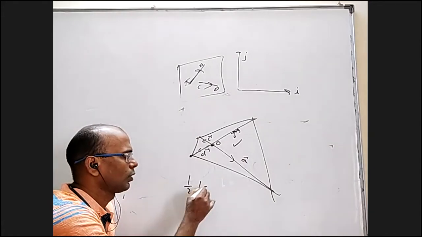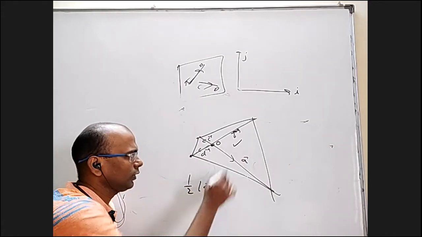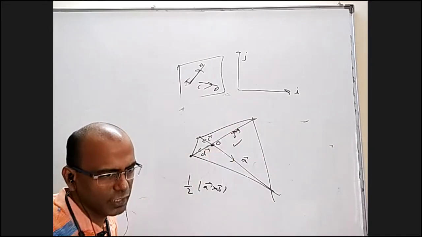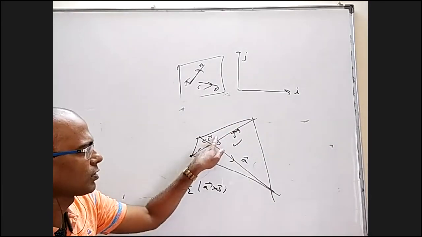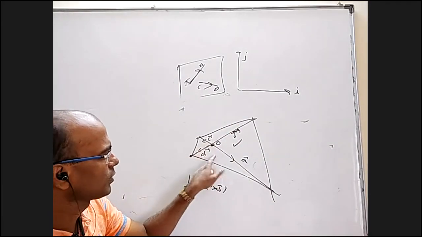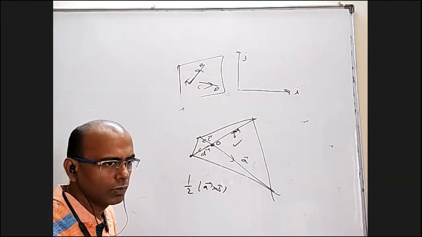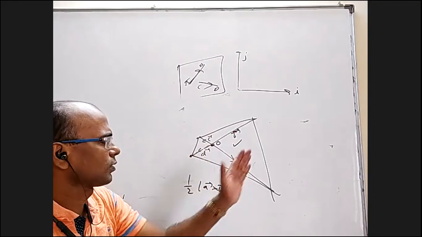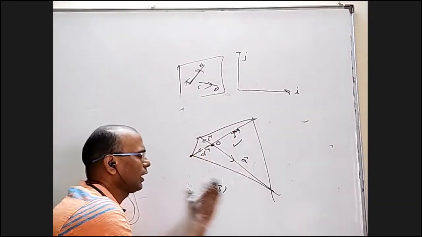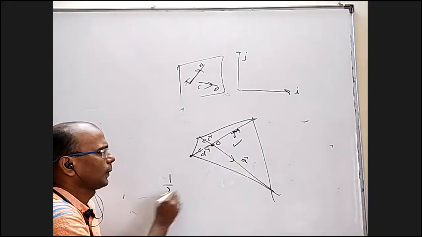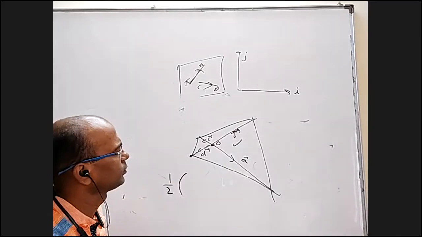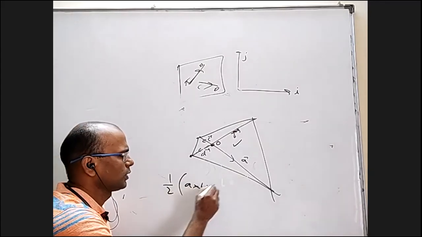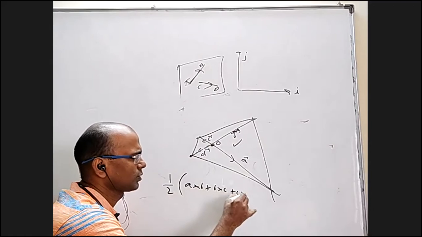Half of mod A cross B, because there is a triangle with adjacent sides as A and B. This will come B cross C, this will come C cross D, and this will come D cross A. I want to take in order properly. A cross B, B cross C, C cross D, and D cross A.